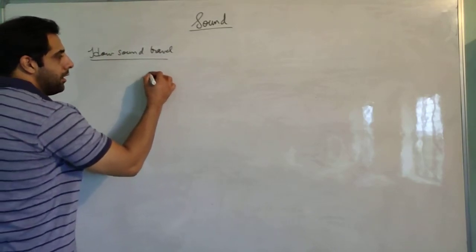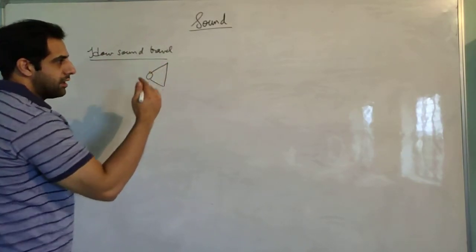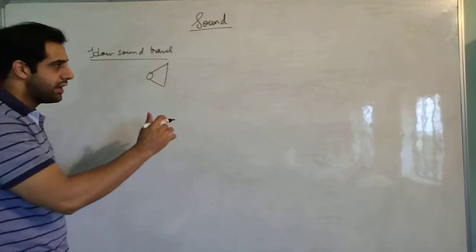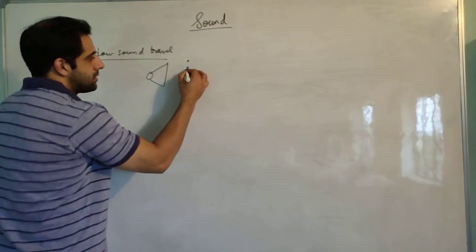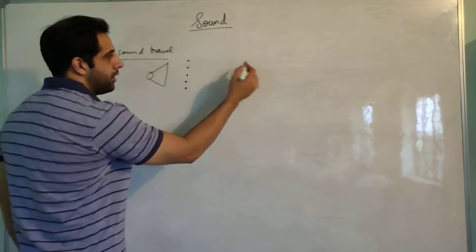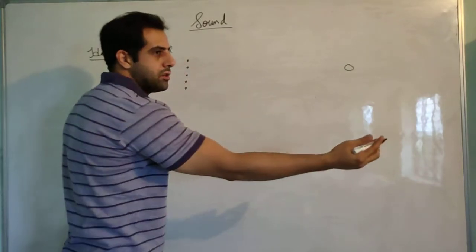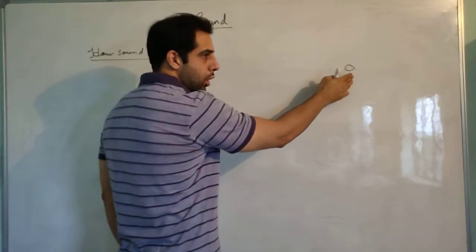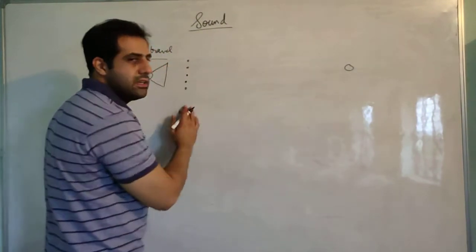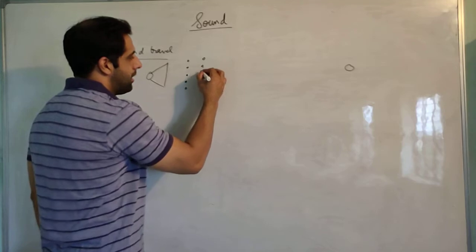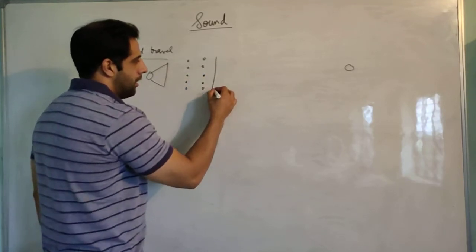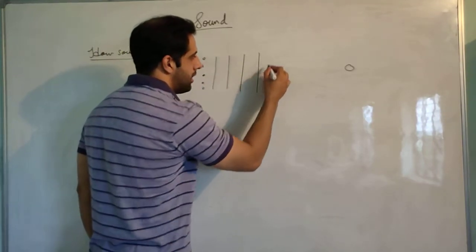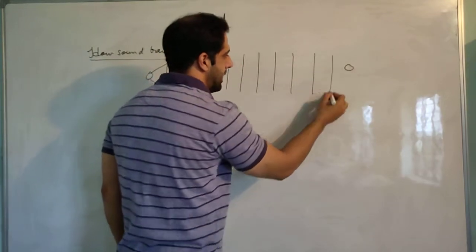So let us say that there is a speaker, and right now it is not producing any sound. There are air particles in front of it. This is the point of observation. The sound waves have to go from the speaker towards the observer, and the medium between them is air. So there are several air particles. Denote them with straight lines.